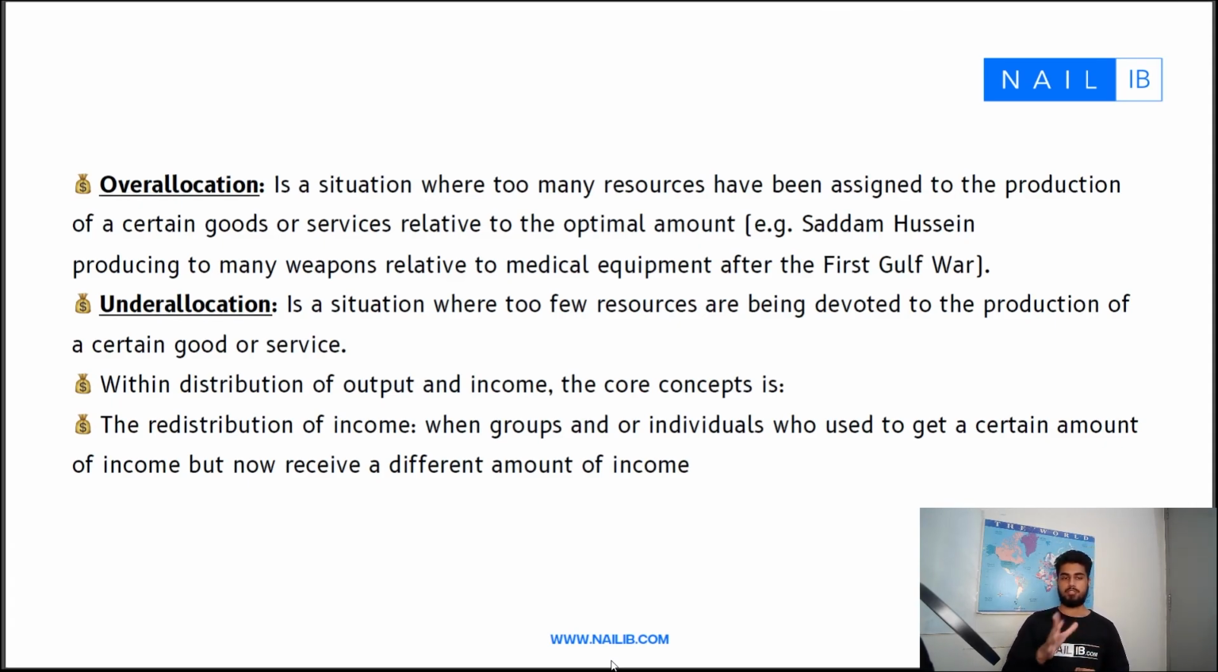And finally, we also see that within distribution of income and output, the core concept here is the redistribution of income. If too many people are not getting what they want and need, and only a few are getting what they want and need, the income is redistributed by the government. The redistribution of income happens when groups or individuals who used to get a certain amount before now get more because of a certain intervention that took place.